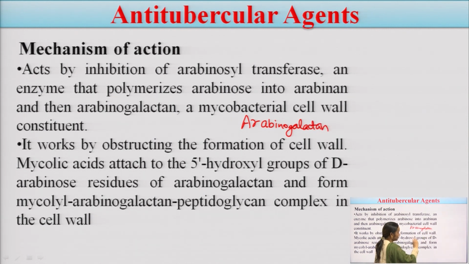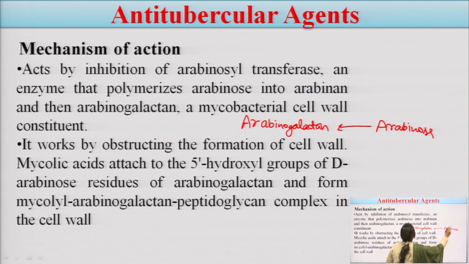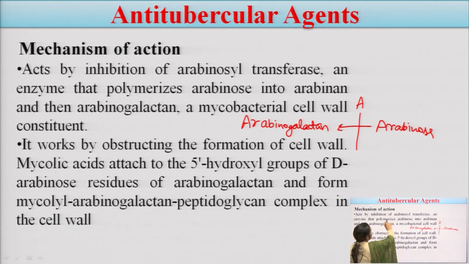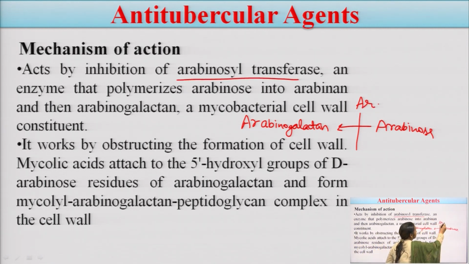Arabinogalactan is synthesized from arabinose with the help of an enzyme. This enzyme I have shown you here, arabinosyl transferase.